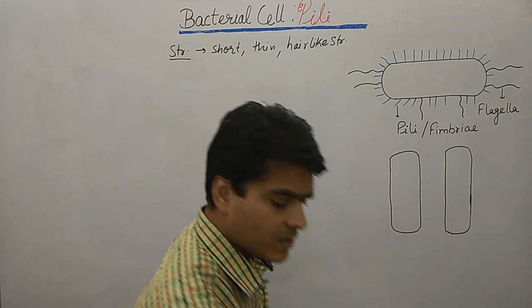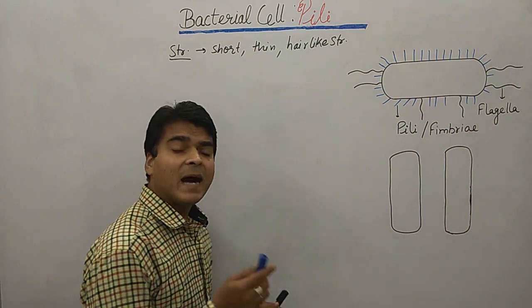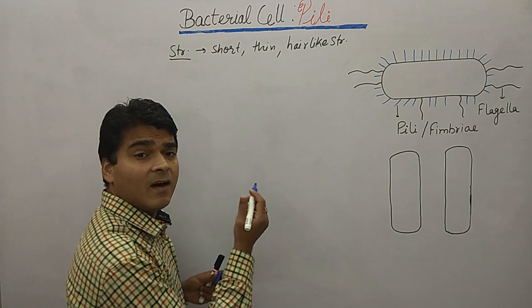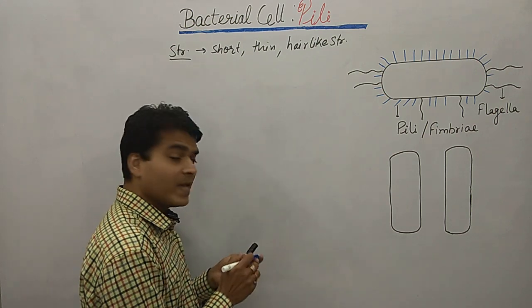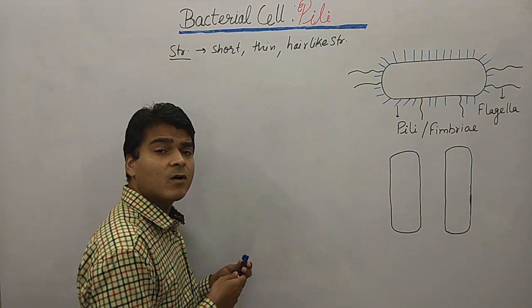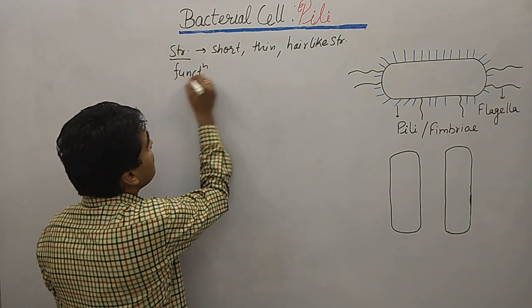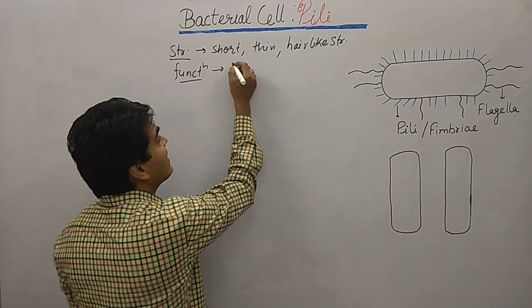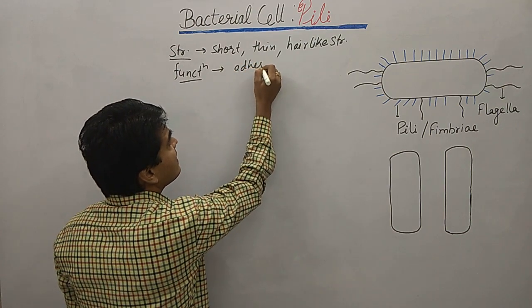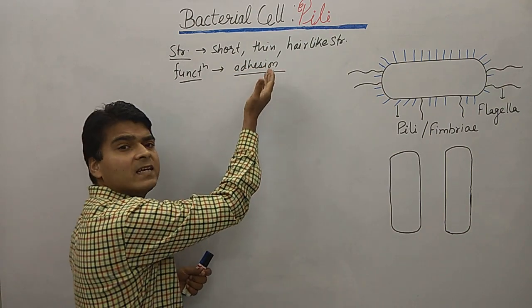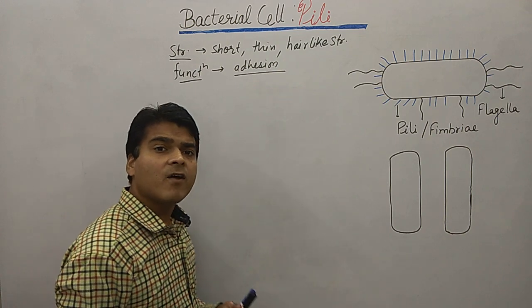So mainly pilus is known as the organ of adhesion. So mainly what is the function of pilus or pili? The function of pili is what? Adhesion. That's why we call this organ the organ of adhesion.